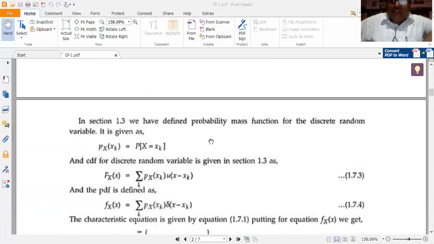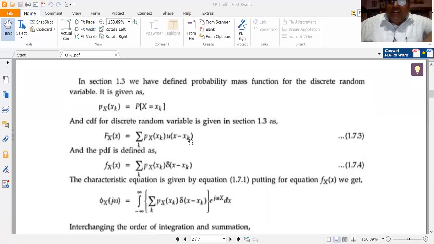Now we know that the probability mass function, or the PMF, for a discrete random variable is simply defined as Px of xk is equal to the probability that capital X is equal to xk. The CDF for a discrete random variable is simply given in terms of unit step functions. The PDF and the CDF can be expressed in terms of unit impulse functions and unit step functions.